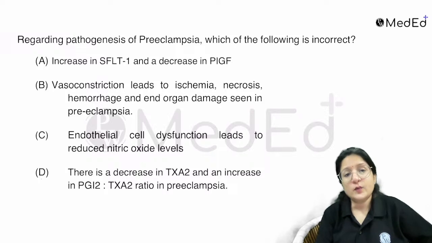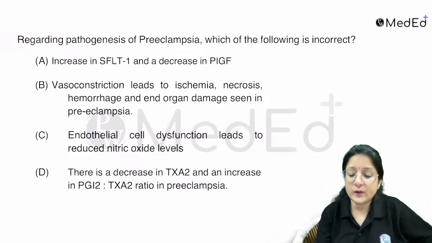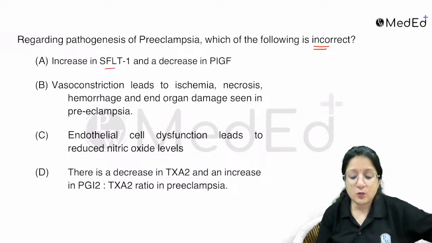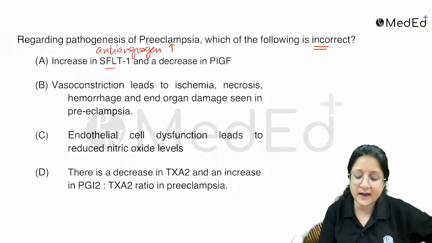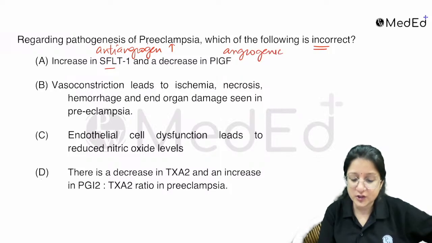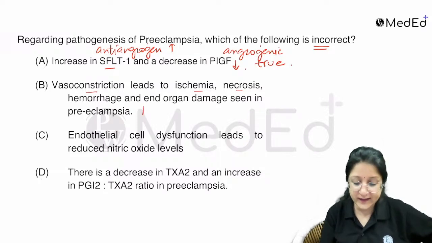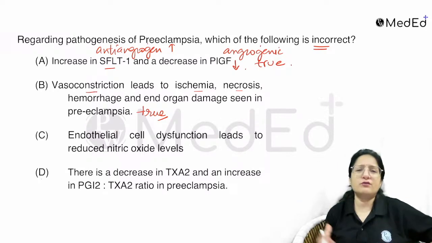Now let's have a look at the next question. The next question is regarding the pathogenesis of preeclampsia, which of the following is incorrect? Increase in sFLT1 and decrease in placental growth factor. So these are the anti-angiogenic factors which are increased, and these are the angiogenic factors which are decreased. So this is true. Vasoconstriction leads to ischemia, necrosis, hemorrhage, and end organ damage in preeclampsia, true, and vasoconstriction also leads to hypertension.